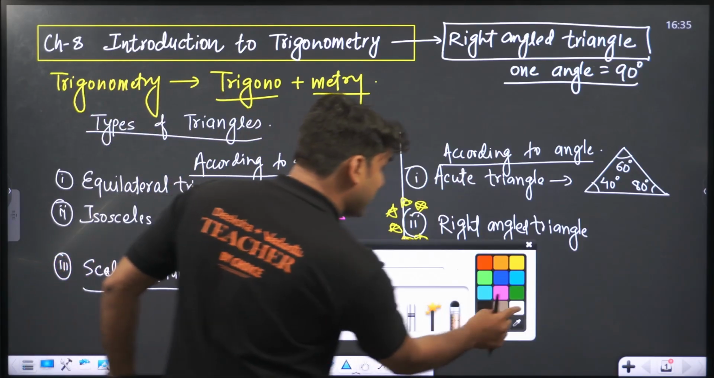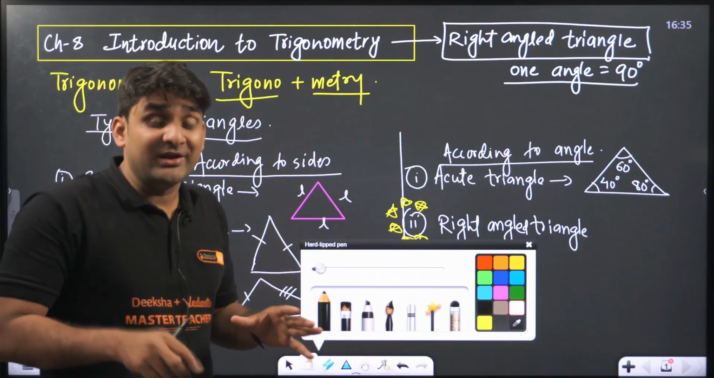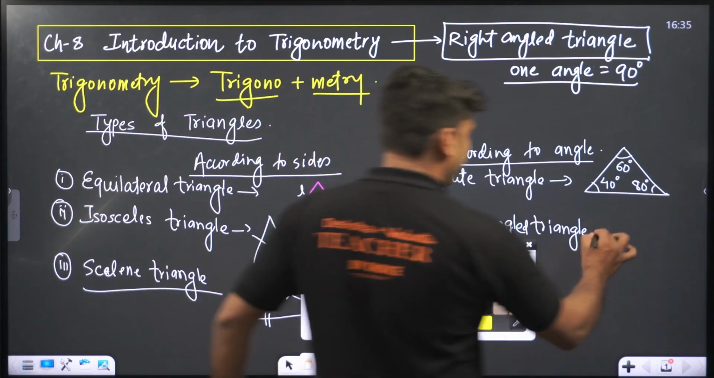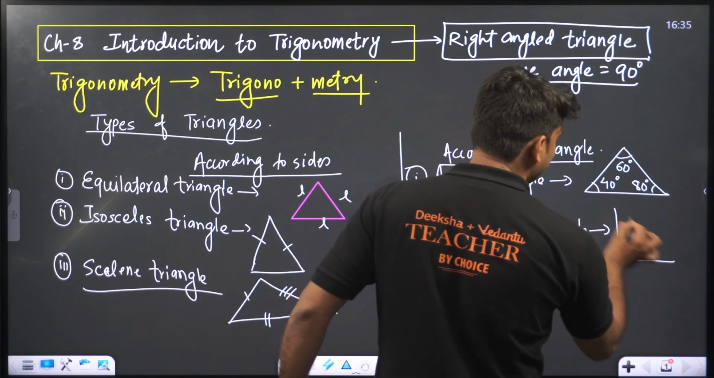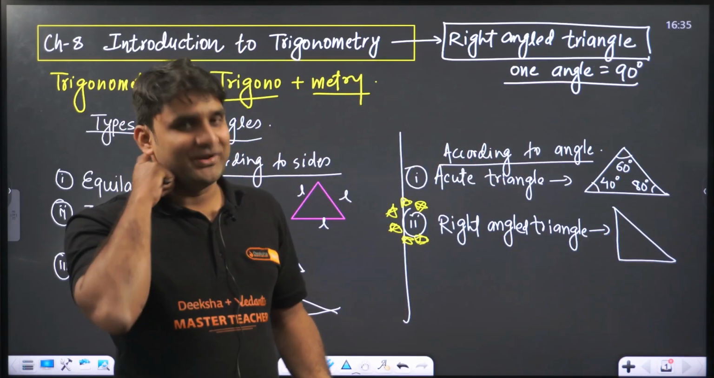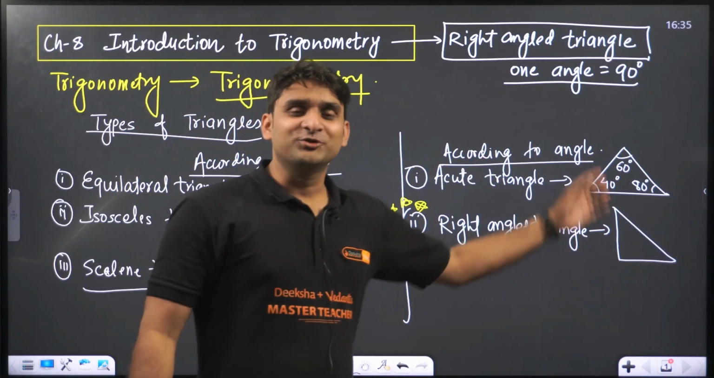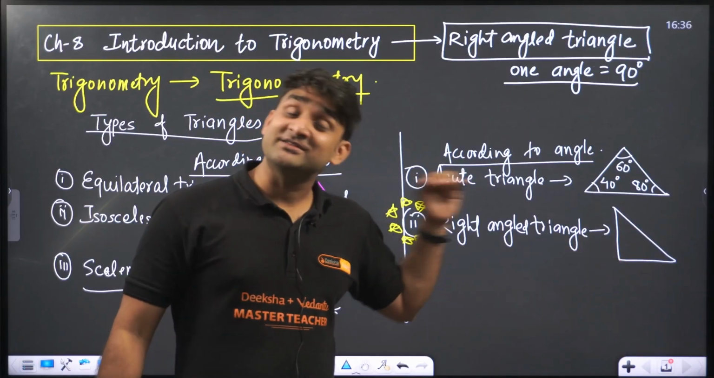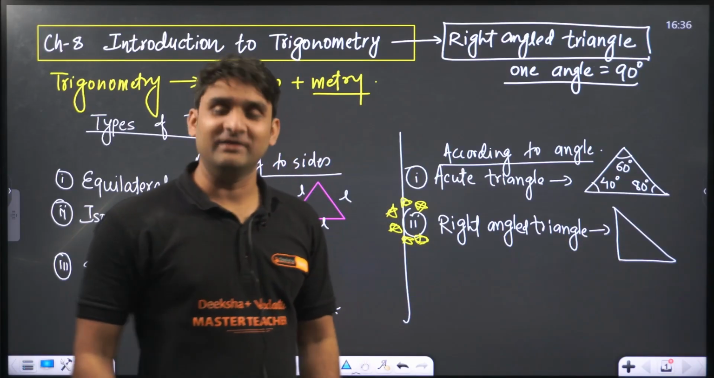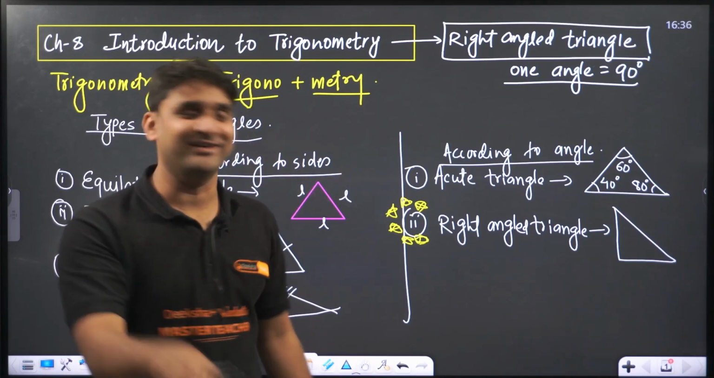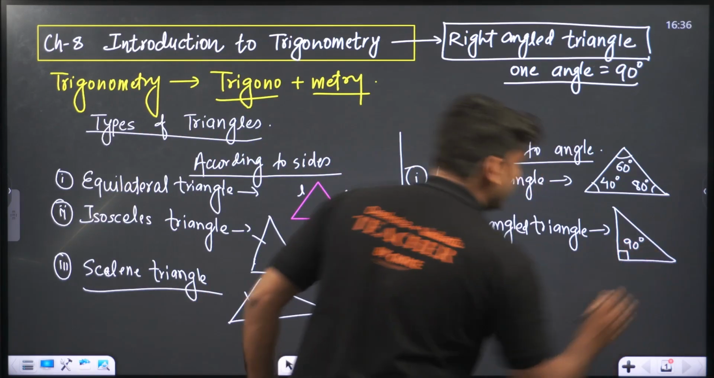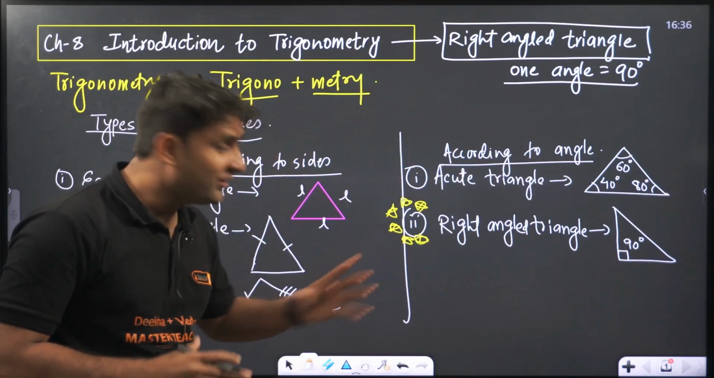So right angled triangle is that triangle in which one angle should be equal to 90 degree, and if one angle has become equal to 90 degree, the other two angles will definitely be less than 90 degree. Right, because if one angle is 90 degree, the other remaining two angles, their sum should be 90 degree. So individually they definitely will be less than 90 degree. At least one angle should be 90 degree. So this is called right angle triangle.